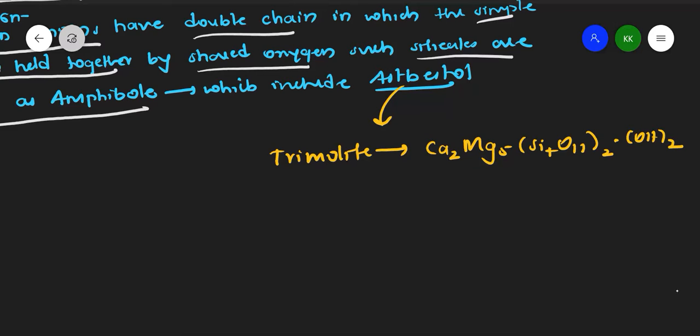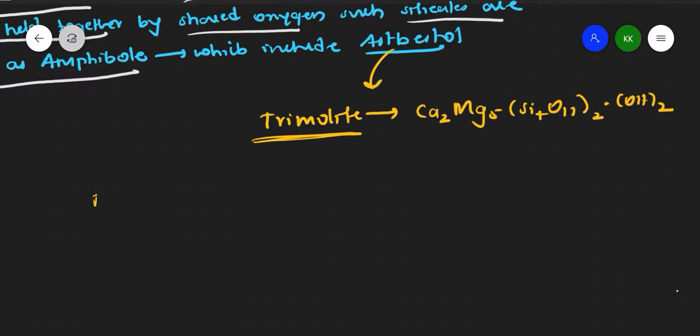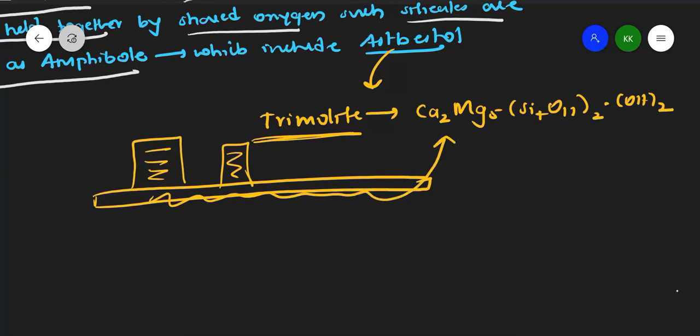It is like this. So this is asbestos. You have seen the asbestos sheet, because in labs there are black colored sheets like a rock, on which they keep all the apparatus. That is the asbestos sheet, and the formula is given here.